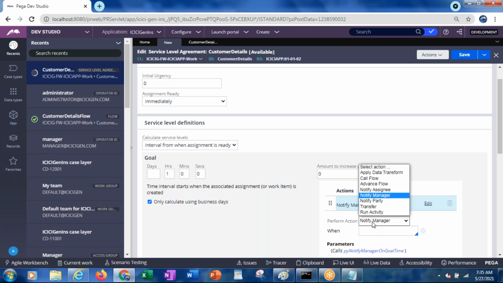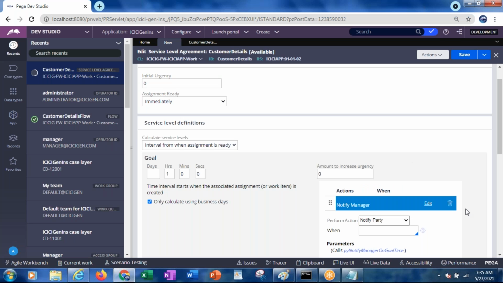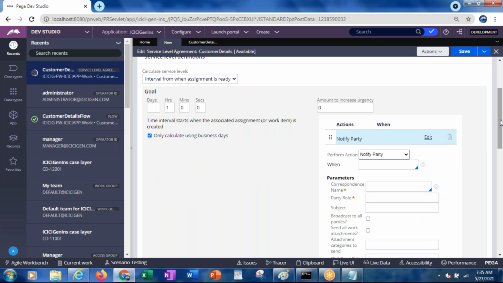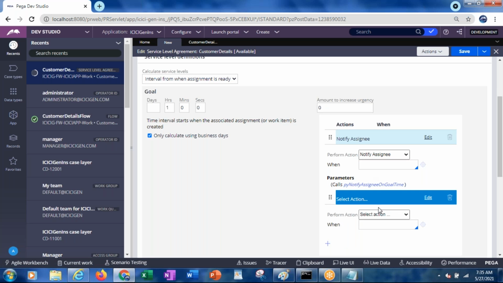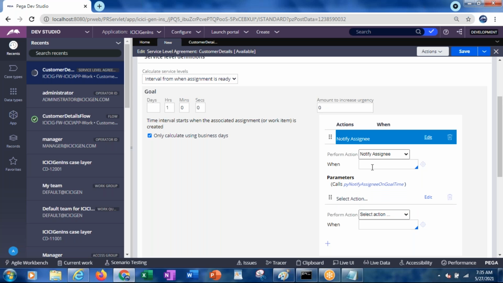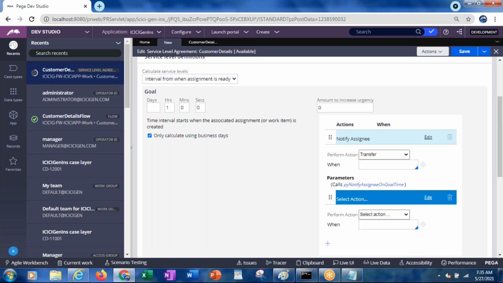Same thing with notify party: specifically we can specify one party name, here a party role or something like that, and it will be routed to that particular operator. Notify assignee is also the same kind of thing, so if you want, you can assign it to the specific assignee. Now along with that we have something called transfer. So what is this transfer?